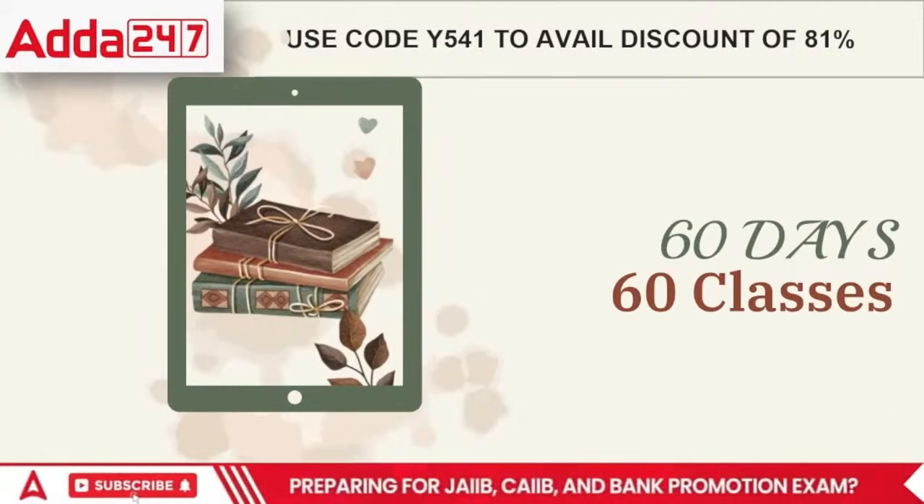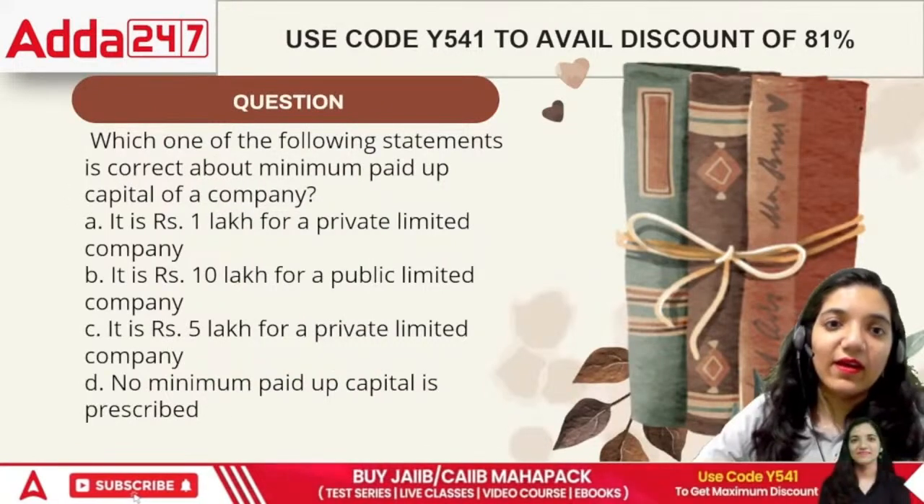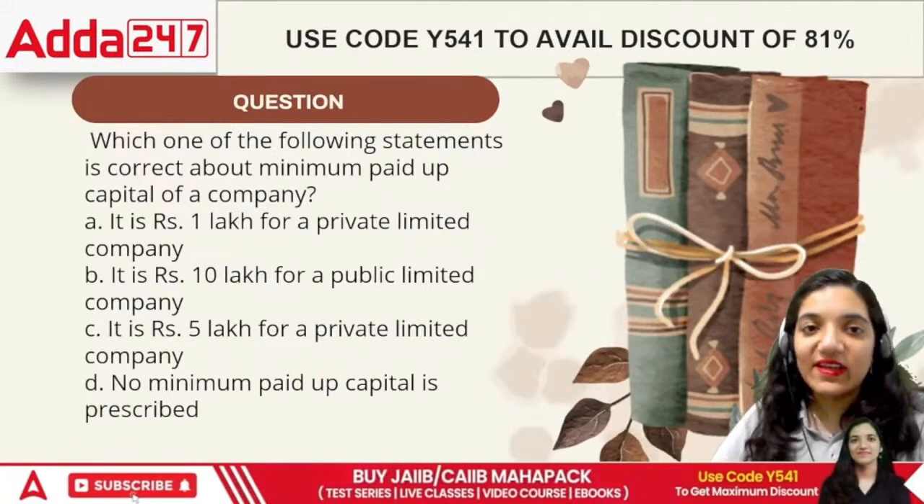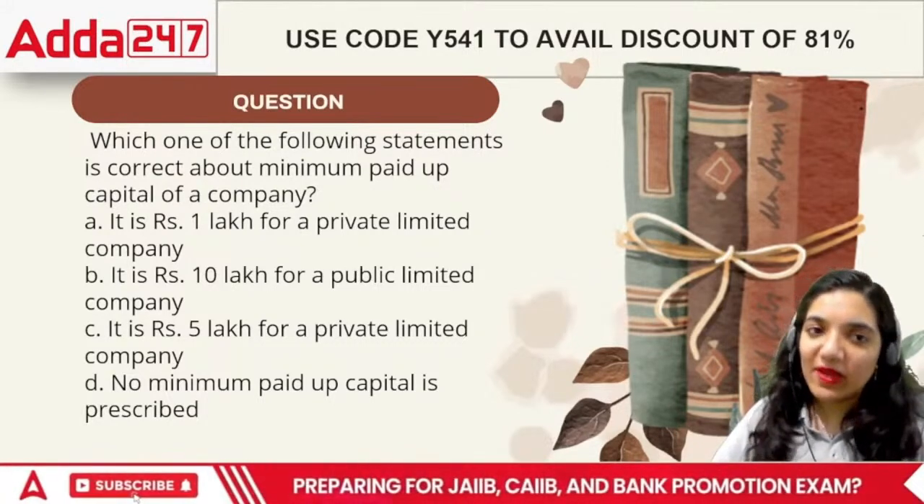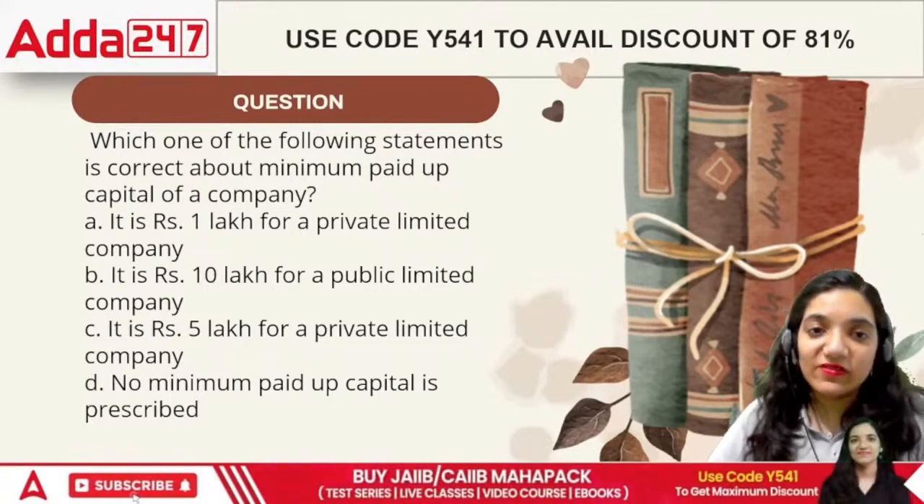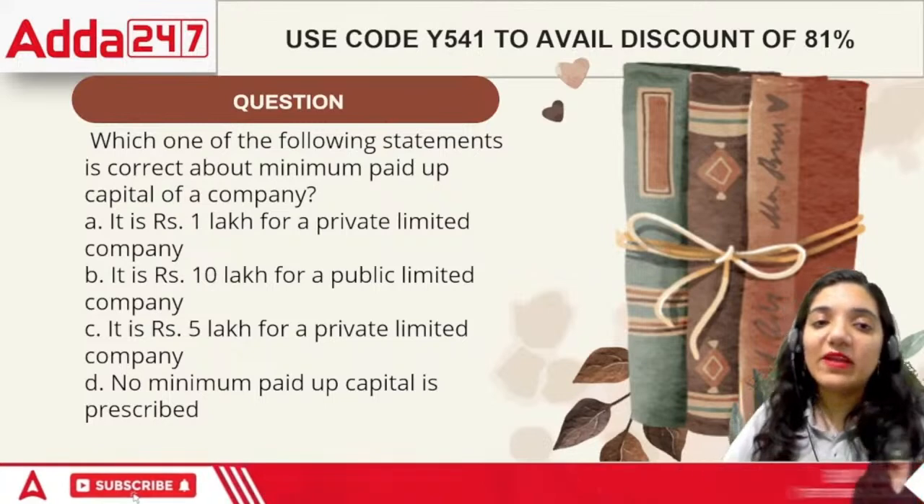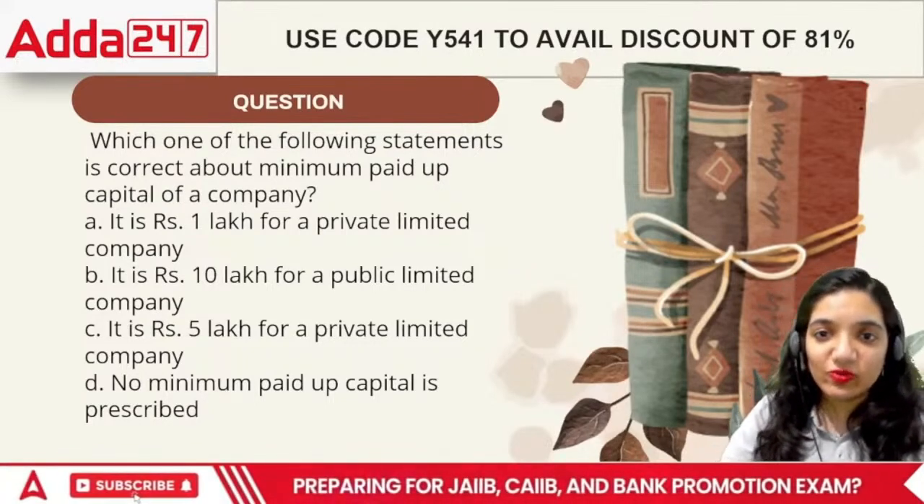Okay, the first question says, which one of the following statements is correct about minimum paid up capital of a company. If I talk about the minimum paid up capital, it is 1 lakh for a private company, 10 lakh for a public company; it is 5 lakh for a private company; or no paid up capital has been prescribed. Among the following, which one is true?